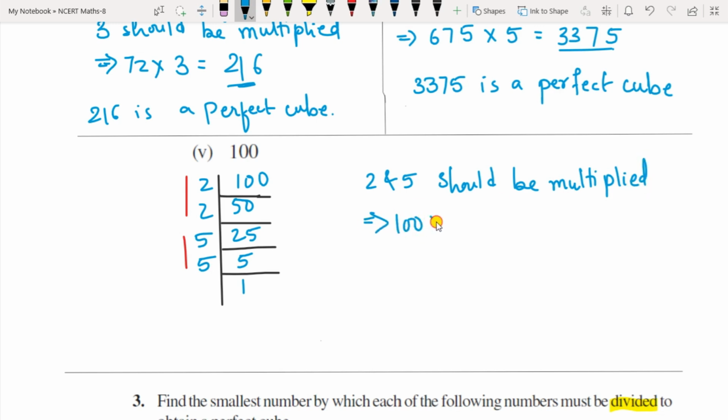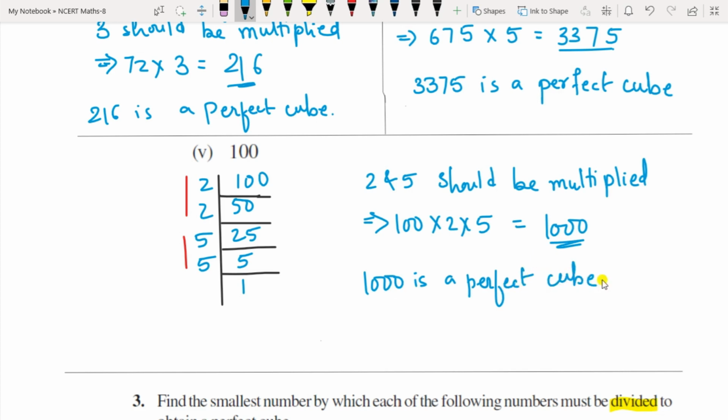So that gives you 100 multiplied by 2 multiplied by 5. That becomes 1000. So 1000 is a perfect cube.